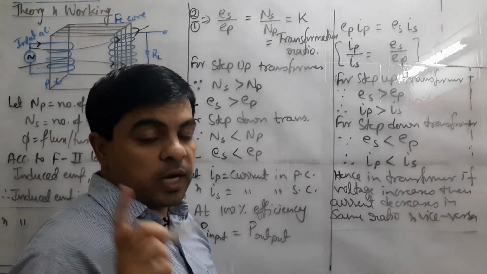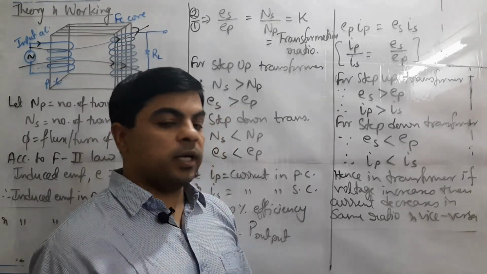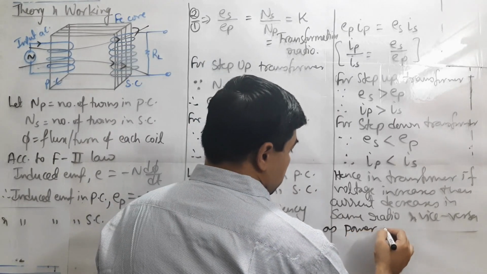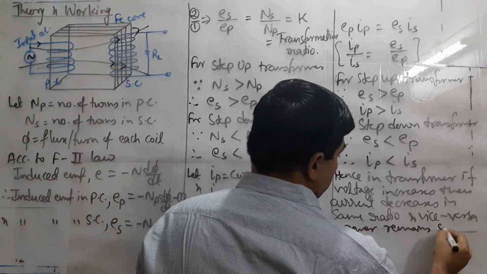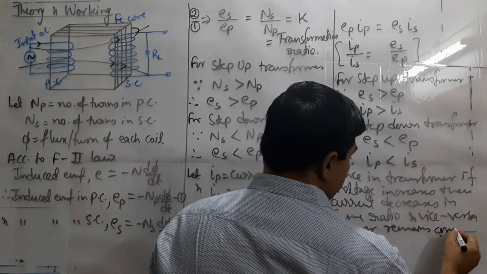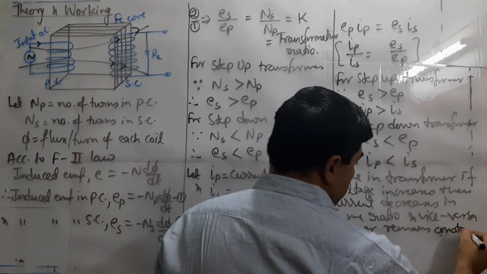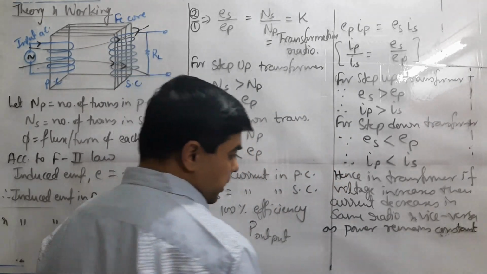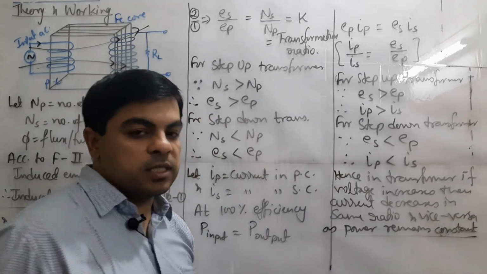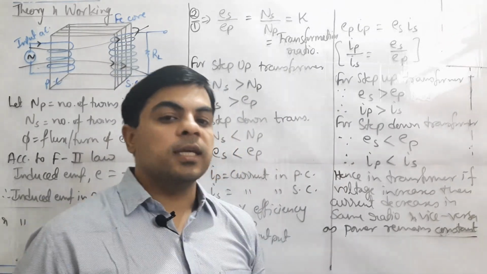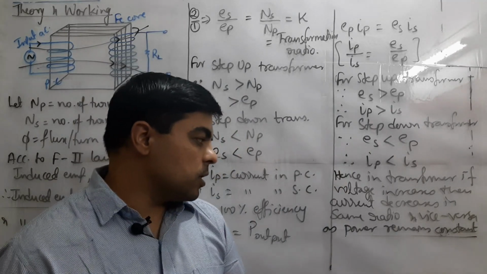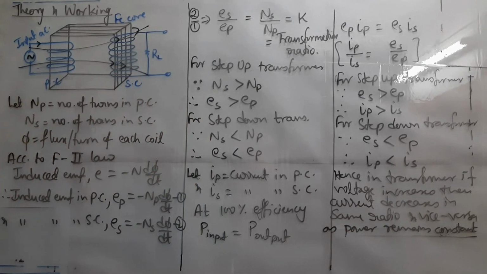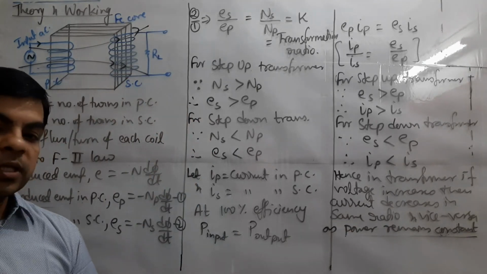But the value of I into E, or voltage into current, will remain constant as power remains constant. Here the value of power will not change, but the factors in the product E and I will change accordingly in such a way that if E increases, then I decreases, if E decreases, then I increases. So this is very important with respect to the board examination also. So you can note down this relation also.